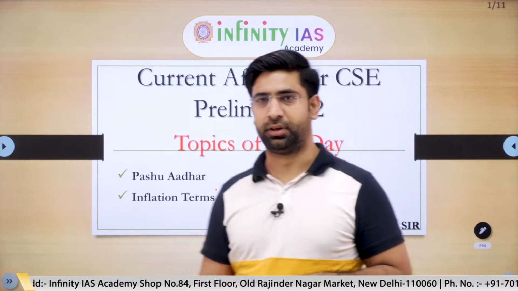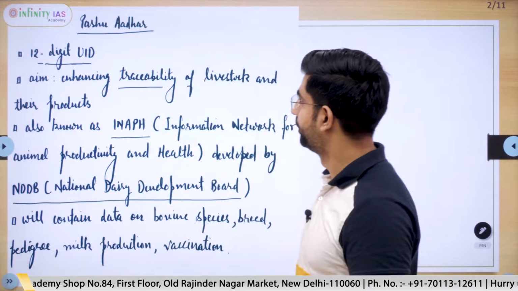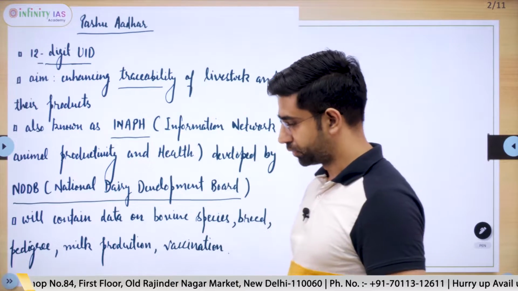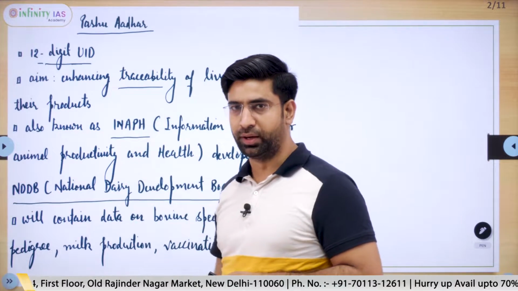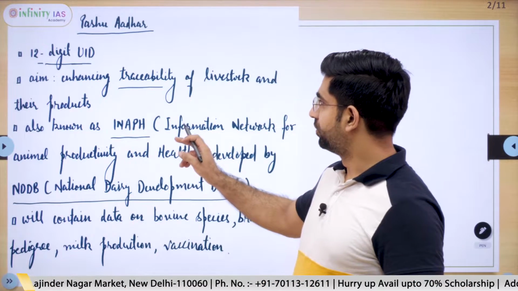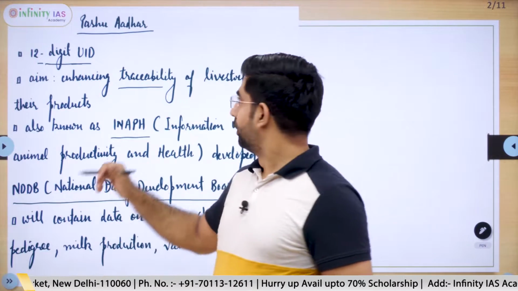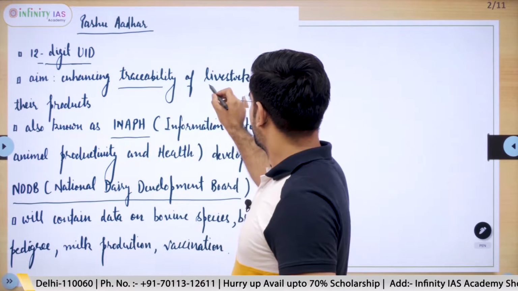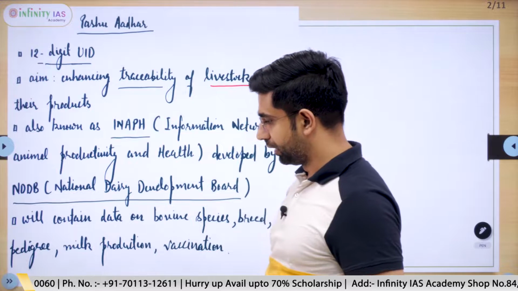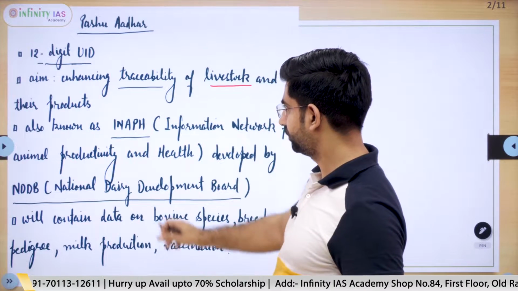So without wasting time, we start our first topic for today, and it is Pashu Adhar. Pashu Adhar is a 12-digit UID, unique identification number. It aims at enhancing traceability of livestock and their products. Livestock here means any animal which is used for milk or meat.